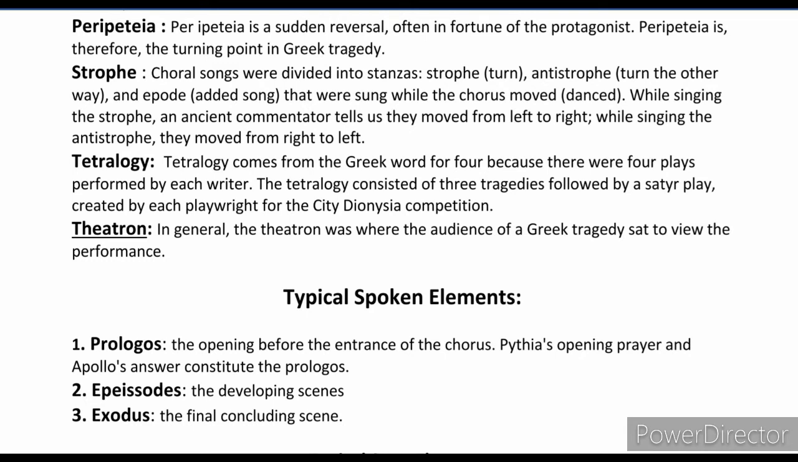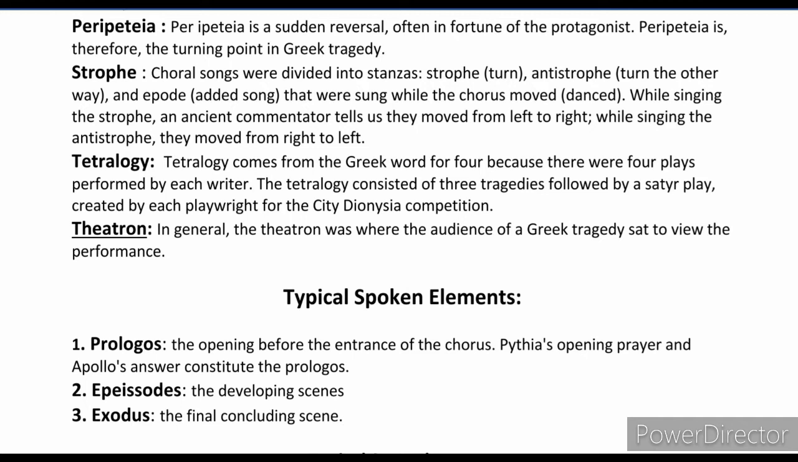Then comes the strophe. Choral songs were divided into stanzas. Strophe, turn, and antistrophe, turn the other way. So an epode is an added song sung while the chorus moved or danced. While singing the strophe, an ancient commentator tells us they moved from left to right, while singing the antistrophe, they moved from right to left.